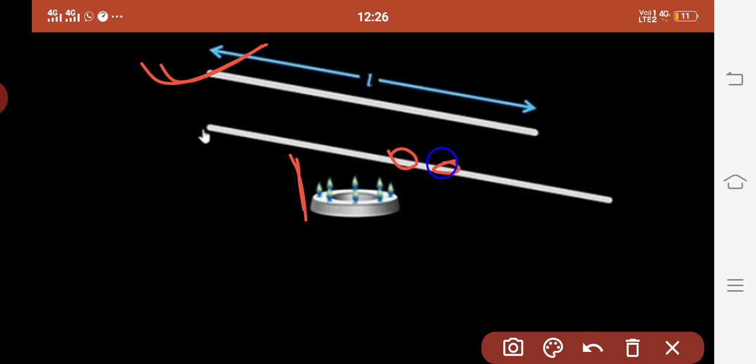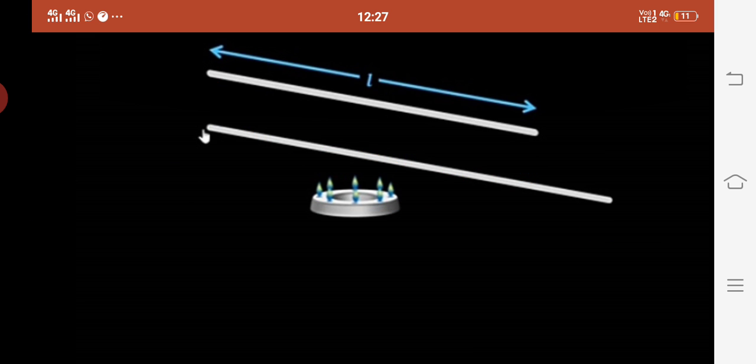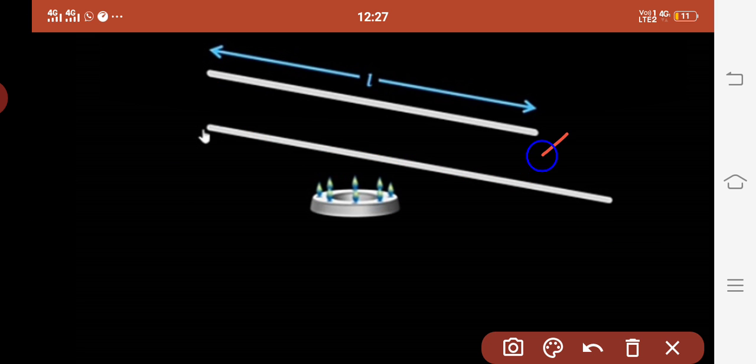Obviously the molecules will again start vibrating, and because of this vibration some molecules will shift to this side and create a space. So obviously we can say that their length got increased. Let us consider this much is the length increased, and let us call it delta L. Delta L means change in the length of a rod. Is that clear? This change is only because heat is supplied to the rod.